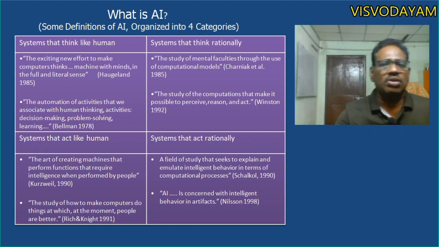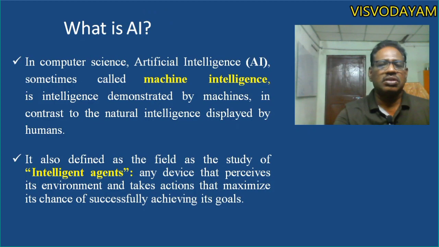So for all these four approaches, some of the scientists have given different definitions. All these definitions are tabulated as shown in the figure. Now we can generalize what is meant by artificial intelligence. In computer science, artificial intelligence, sometimes called machine intelligence, is intelligence demonstrated by machines, in contrast to the natural intelligence displayed by humans.